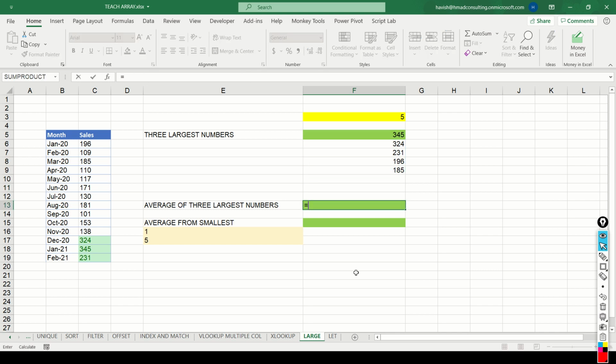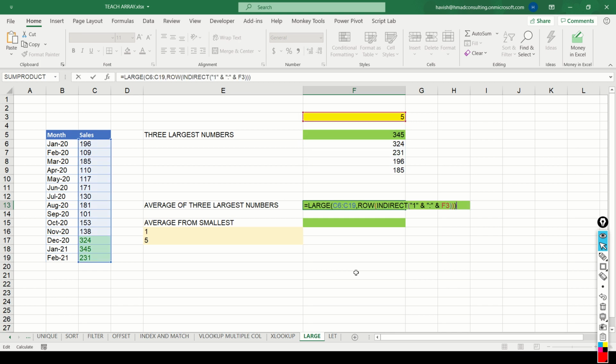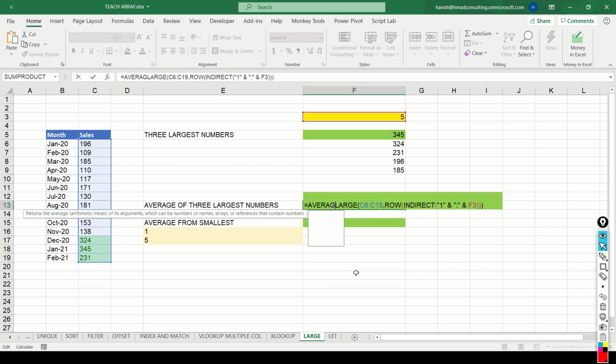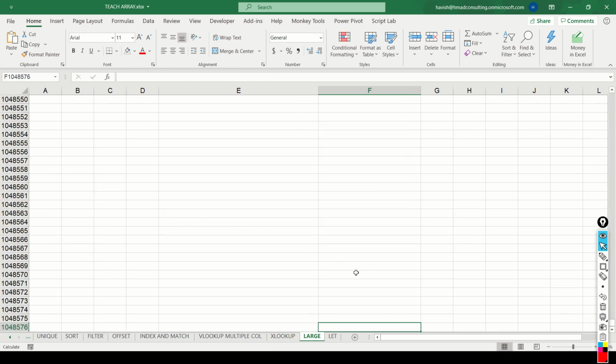How do you find the average? Now we can write average of F5 hash, or if you wanted to write everything in a single formula, we can simply copy the entire thing and I can write average, and it will give you the average of the top 5 or maybe the top 3 largest numbers.